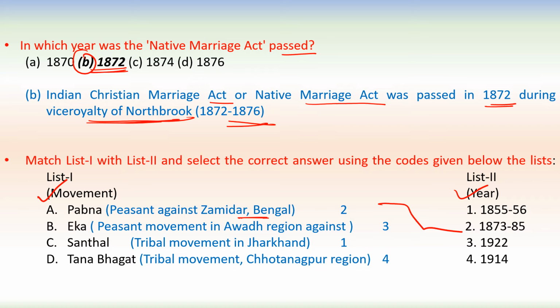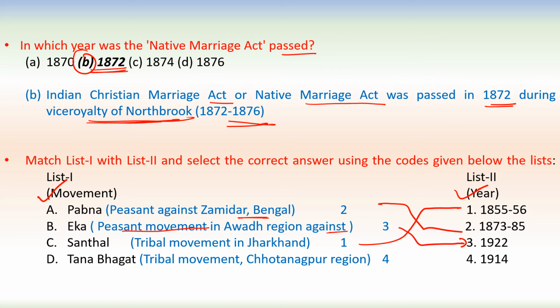Eka movement. So this was a peasant movement in Awadh region, obviously against Zamindars. So this Eka movement happened in 1922. Santhal, that is a tribal movement in Jharkhand, and it happened in 1855 to 56.